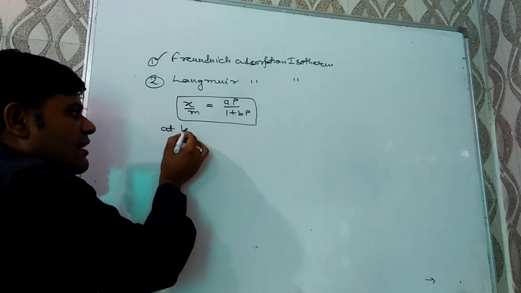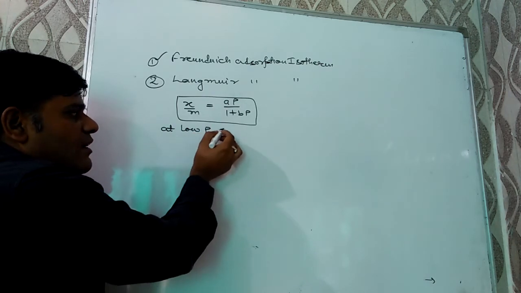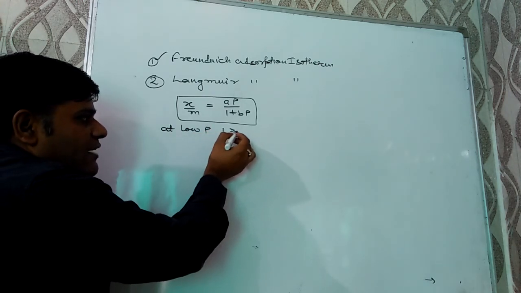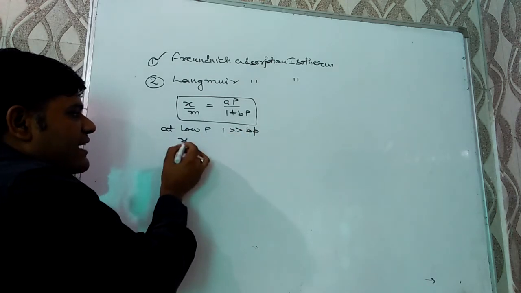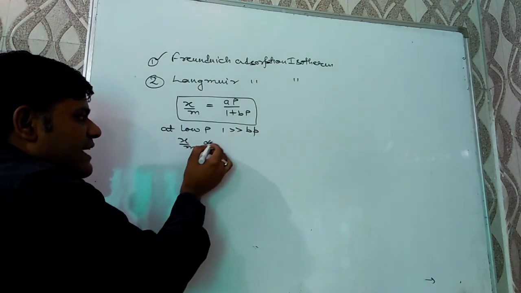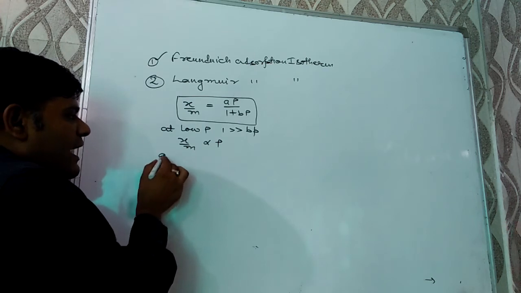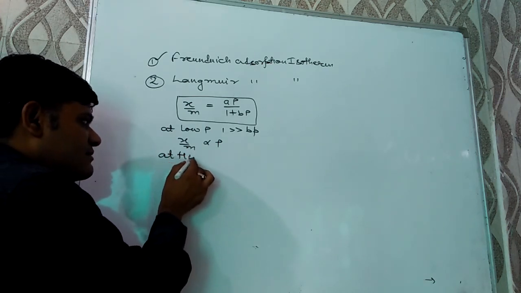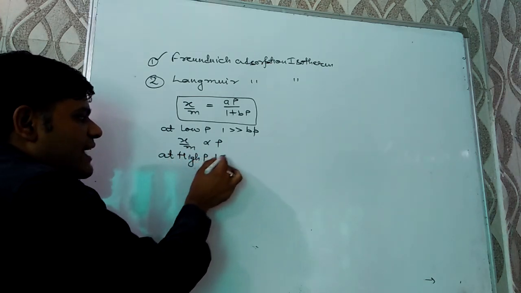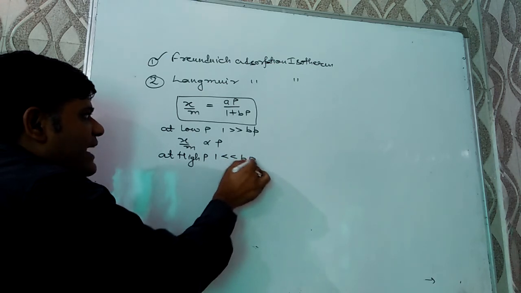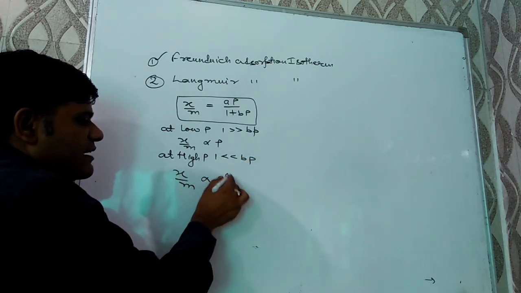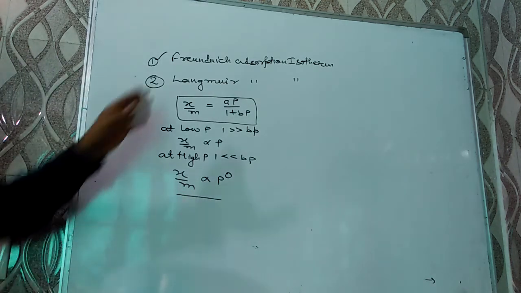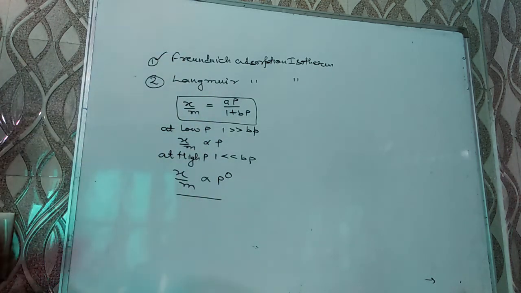At low pressure, 1 is greater than bP, so we will get equation x by m is directly proportional to P. At high pressure, 1 is less than bP, so we will get equation x by m is independent of pressure. So from this, the Freundlich adsorption isotherm can be obtained.